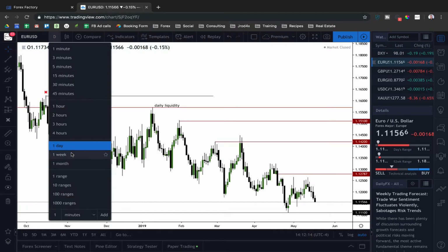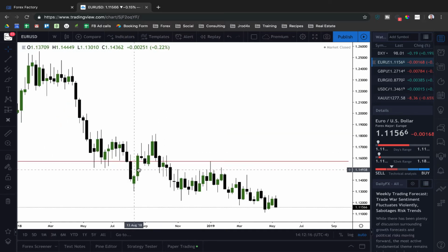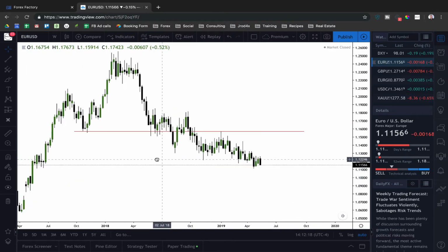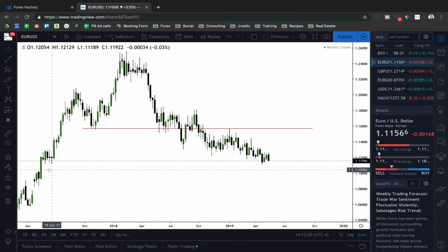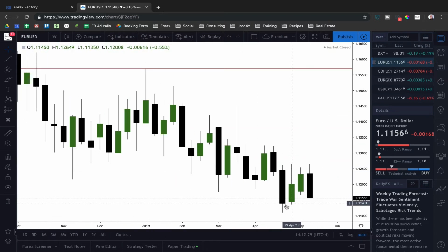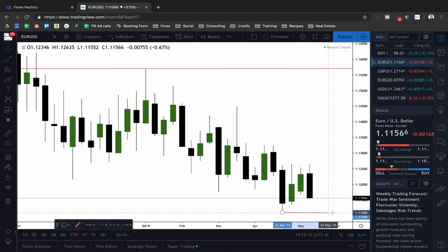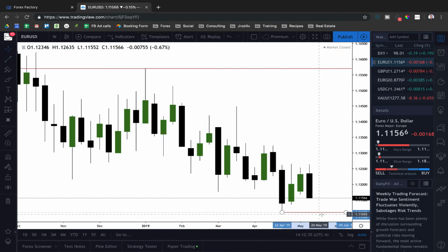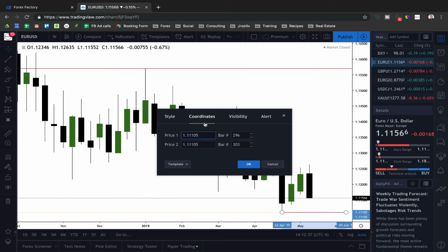And Eurodollar, if we go on a weekly, very similar situation. We've been gradually trading lower. We have an ICT bullish order block resting here at the 110s, and we have these two up candles which we're almost closing below with this last week's trading. So I think we'll get an expansion this week below this low here, and that's at the 111.10 level.